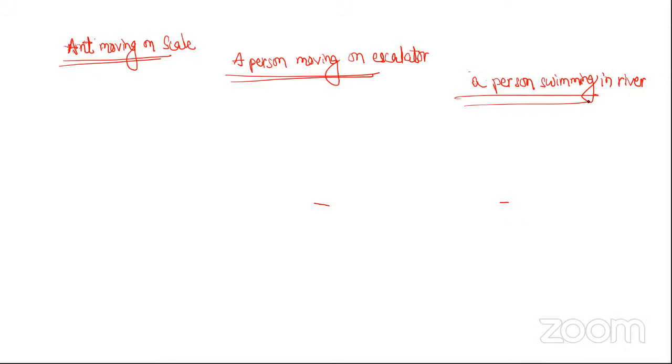Okay, so let's say this is the scale and here is the ant. Let's say initially the scale is at rest. The ant is moving on it with 2 centimeter per second. है ना? It's moving with 2 centimeters per second. Okay, now tell me, what is the 2 centimeter per second? Is it actual velocity of the ant or is it velocity of the ant with respect to scale? Tell me.